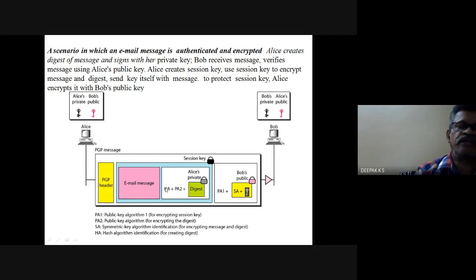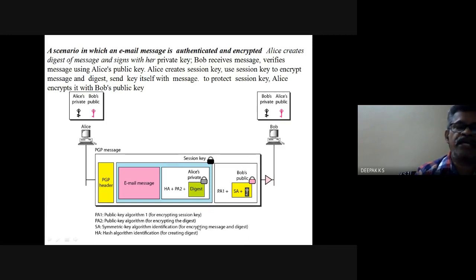PA1 is a public key algorithm for encrypting the session key.